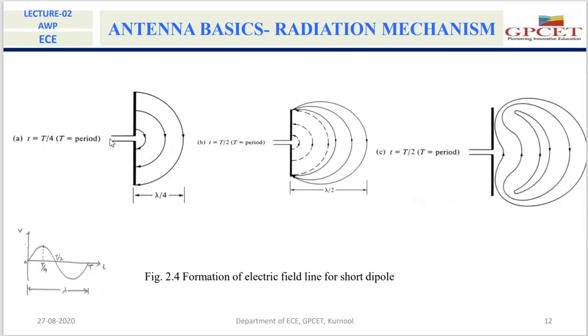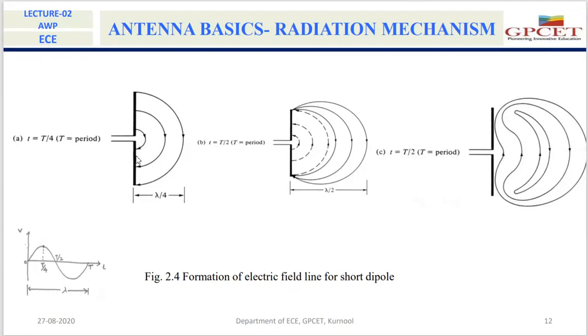When we apply this voltage, there will be electric field lines between these two arms because of the applied voltage V. At time T by 4, the electric field lines at the arms of this dipole will be like this. The first generated electric field line will travel a distance of lambda by 4, but it is still attached to the antenna.